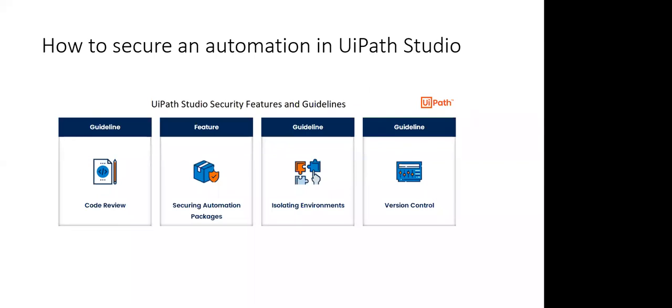UiPath recommends doing a proper code review of the automations. So how can code review help? Code review can help us ensure that the processes we are running are safe and stable. For example, secure password practices. Code review can uncover if we are not using passwords in the way we are supposed to. We should be following secure password practices.